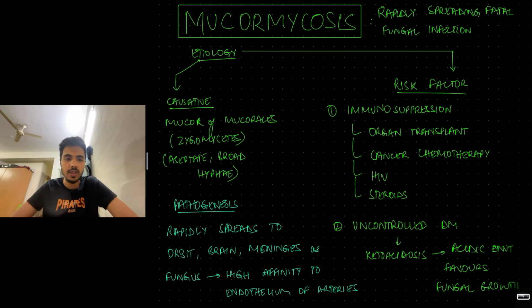Today we'll be covering some short topics, but they can come as 5 marks and 3 marks questions in your theory papers. So let's start with the first one, that is mucormycosis. You might have heard of it as black fungus disease during COVID times. It is a rapidly spreading fatal fungal infection which involves the nose and the paranasal sinuses. Okay, it is rapidly spreading, it is caused by a fungus, it can be fatal.